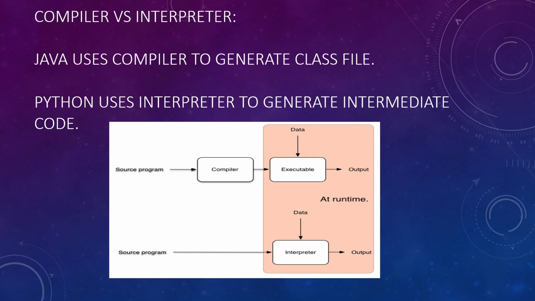A compiler uses more memory in order to load the program, whereas the interpreter uses the least amount of memory to analyze or process the program. In terms of speed, the compiler is efficient, whereas the interpreter is a little bit slower because it needs to interpret each instruction line by line. And in terms of debugging, the compiler is least efficient but the interpreter is faster because we can find the error and rectify and debug it one line at a time rather than checking it as a whole.